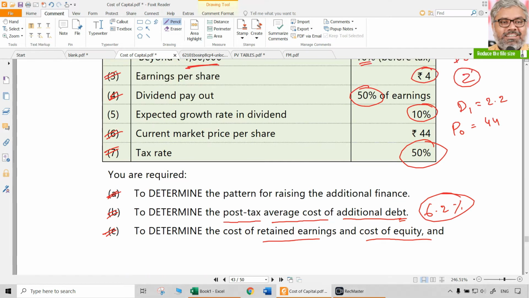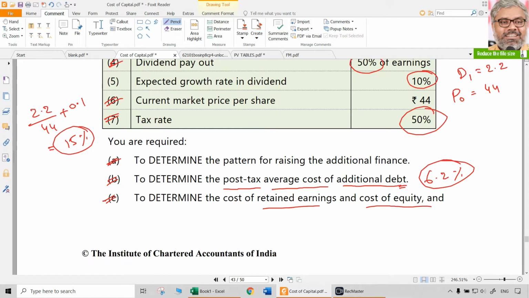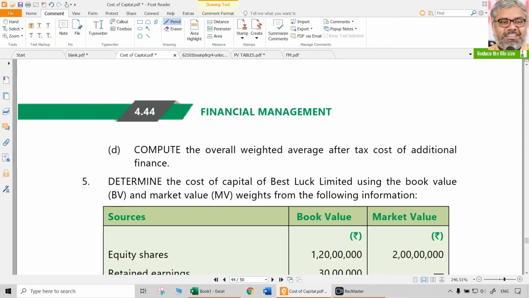The formula is simple: D1 by P naught plus g. D1 is 2.2, P naught is given as 44, plus the growth rate is given as 10%, that is 0.1. That's it. That is the cost of retained earnings and cost of equity. 2.2 divided by 44 plus 0.1 comes to 15%. That is the cost of retained earnings and also the cost of equity. That is the C bit.